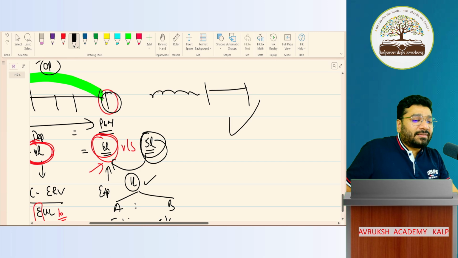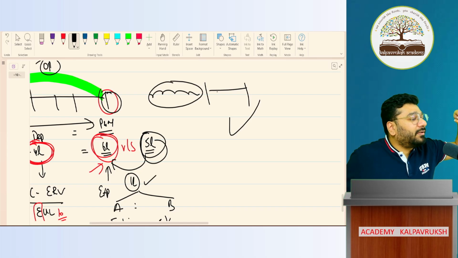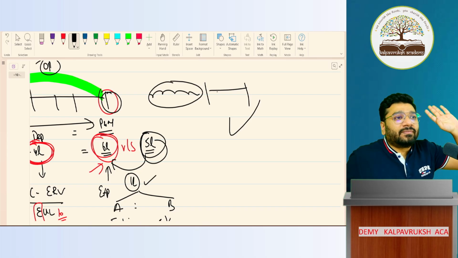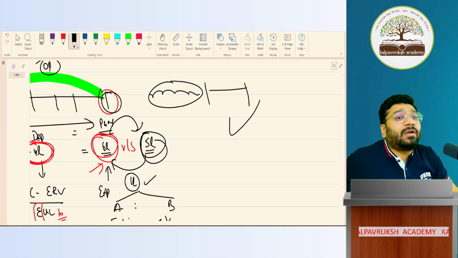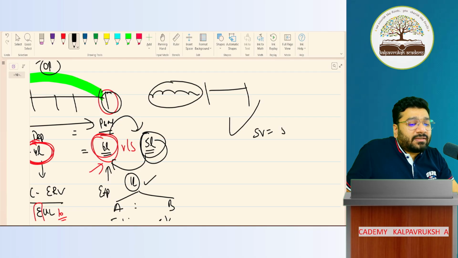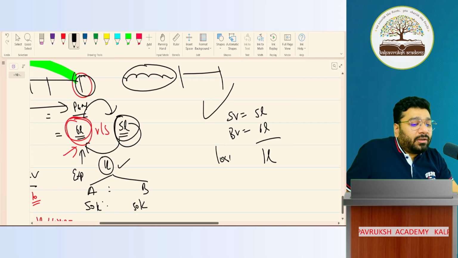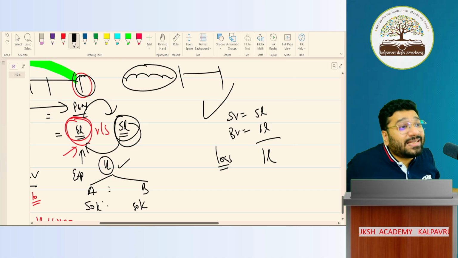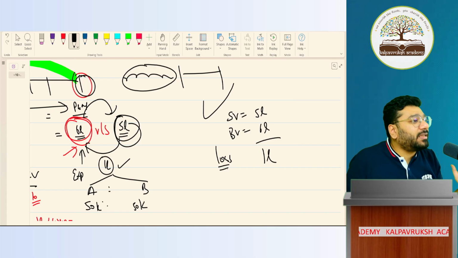Now what happened is, after CPSR, 2 months later, they had a fight. They want to close the business. Now this plant and machinery will be sold at what value? 5 lakh. In your books, it is at what value? 6 lakh. So sale value of the machine is 5 lakh. Book value of the machine is 6 lakh. 1 lakh is what? Loss. Realized loss or unrealized loss? Realized loss, because sold, no. Paisa came, no. So it is realized loss.